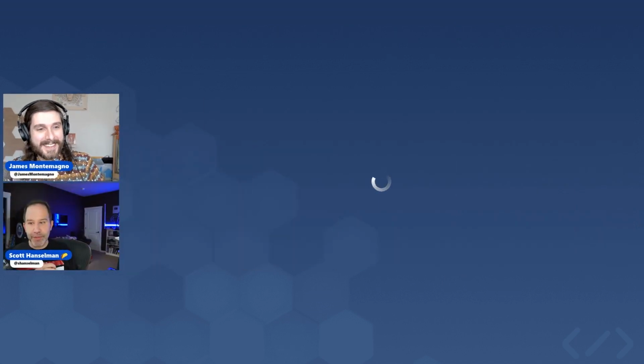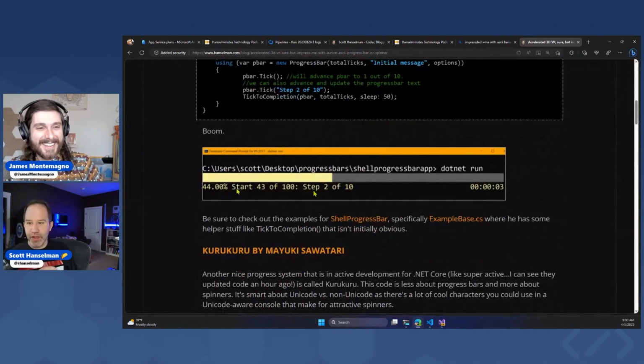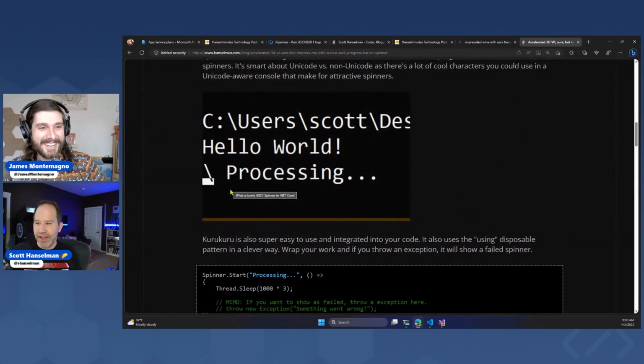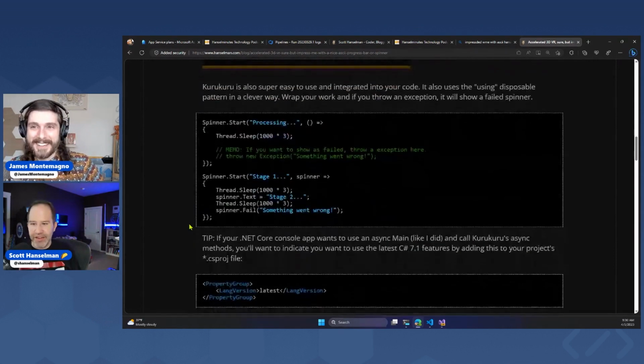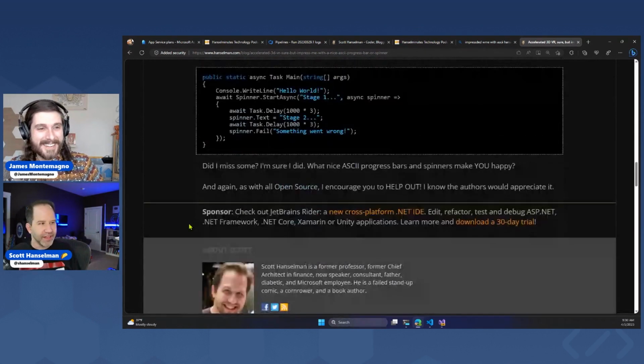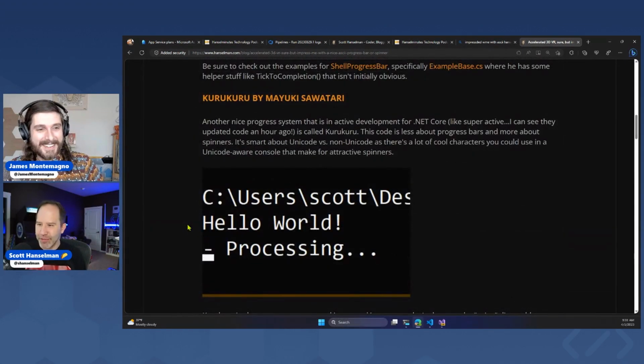And actually, bring up my screen real quick to John Galloway. You know, people are talking about 3D VR, but let me tell you, give me a nice ASCII progress bar, and I'll be impressed. So John Galloway and I are very excited. If there's any kind of ASCII art at the command line with emoji, I've got blog posts on how to do that inside of .NET, so we can bring you ASCII progress bars.